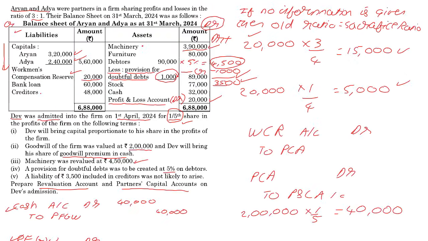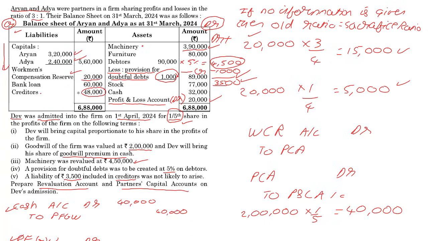Next, the liability of 3,500 included in creditors was not likely to arise. That means we owe people 48,000, but out of this 48,000, 3,500 we won't have to pay. Now, creditors by default have a credit balance.